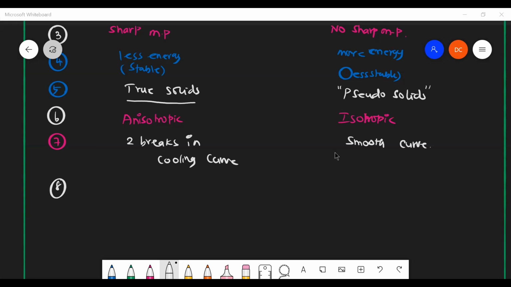And Shashank Gopalan. Amorphous solids solidify on cooling.